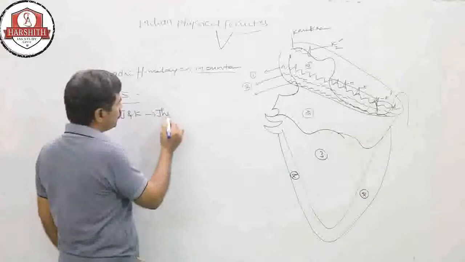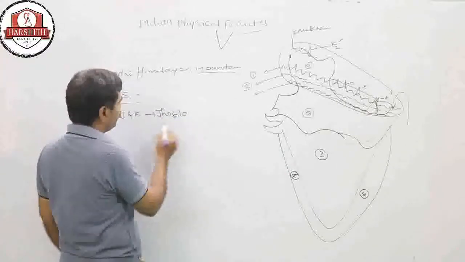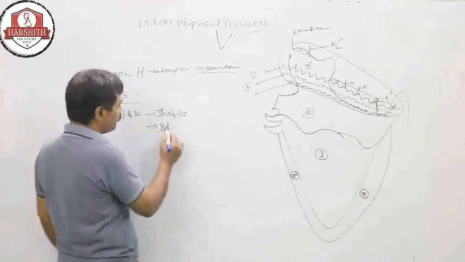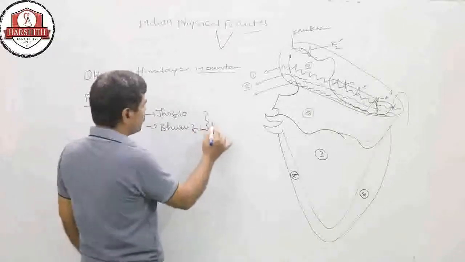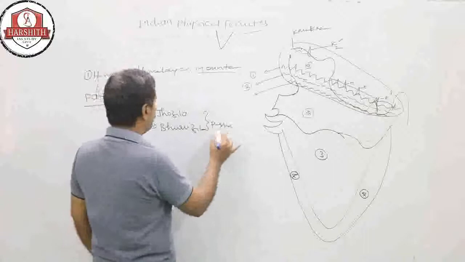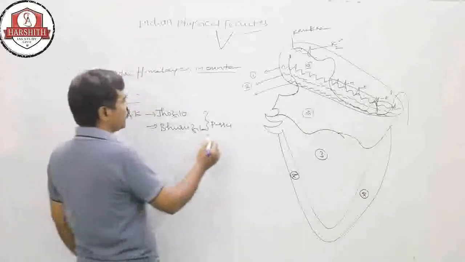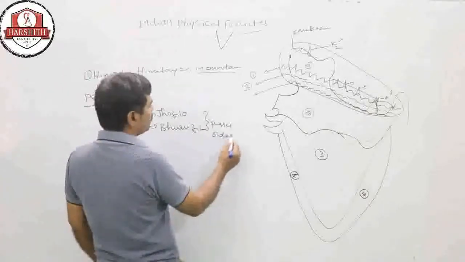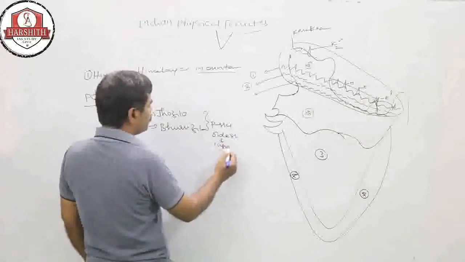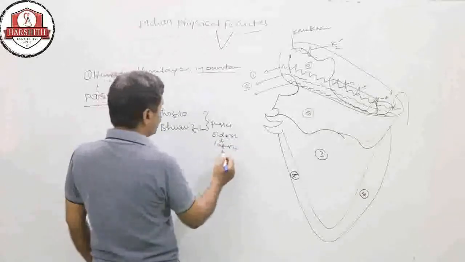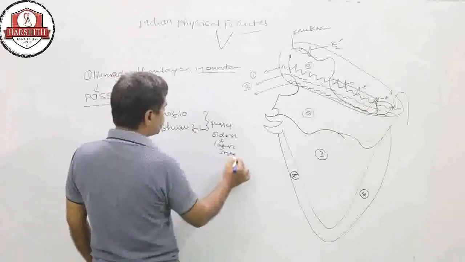Zoji La and Burzil La, these both are passes in Jammu and Kashmir, the oldest and longest international passes.